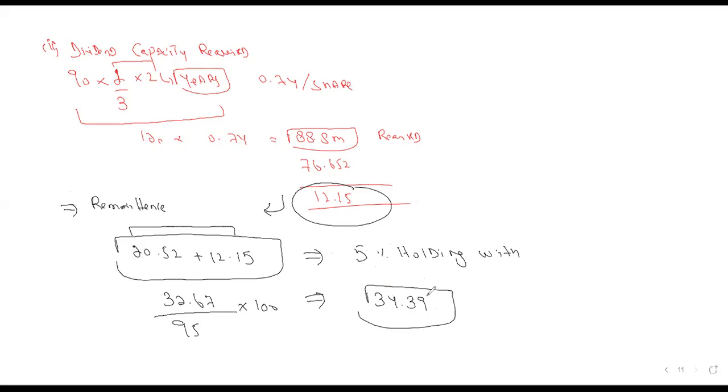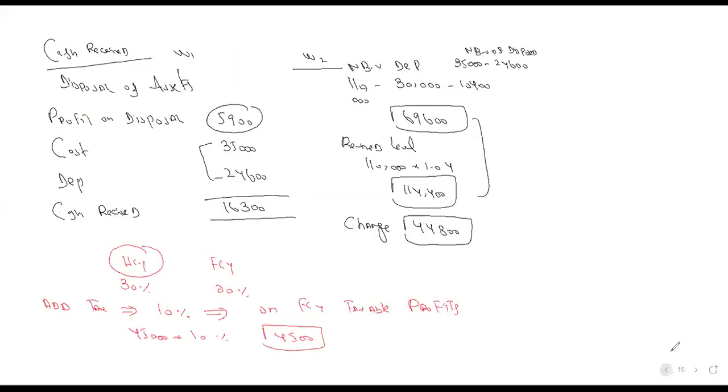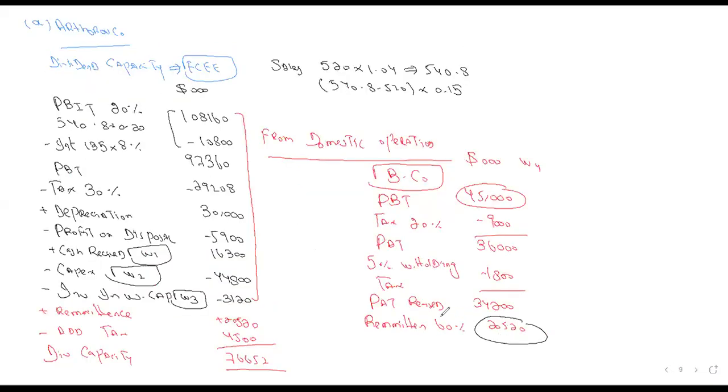If you want, like in the previous, the examiner said that remittance will be 60%. So now if you want to find out how much that will be, see, you know the remittance we are taking is for the profit after tax figure. That is 36. Now we have said after grossing up, because this is 95%.